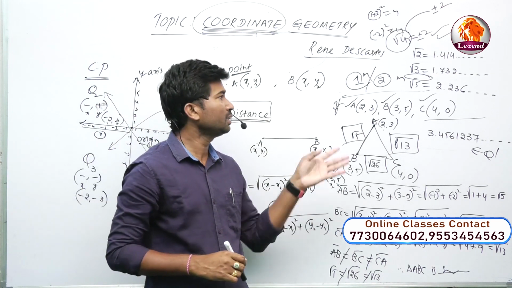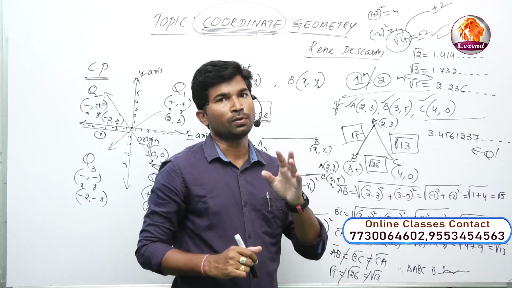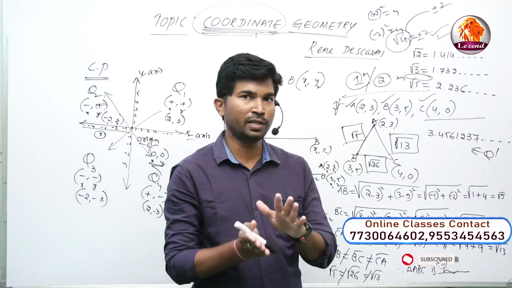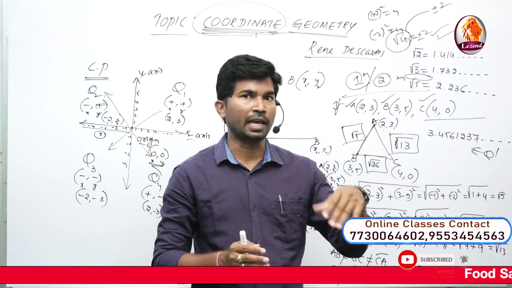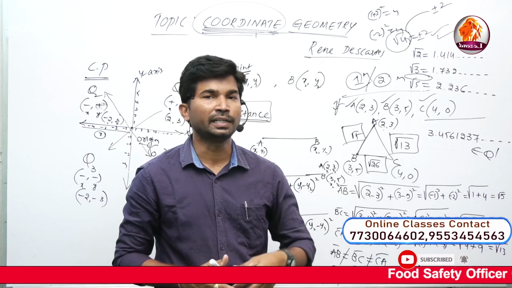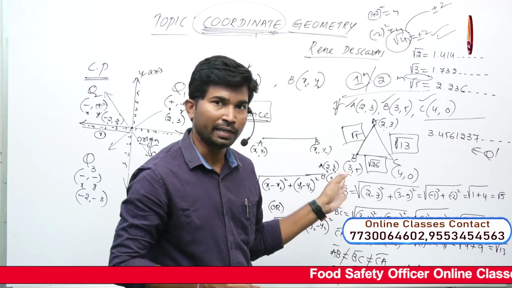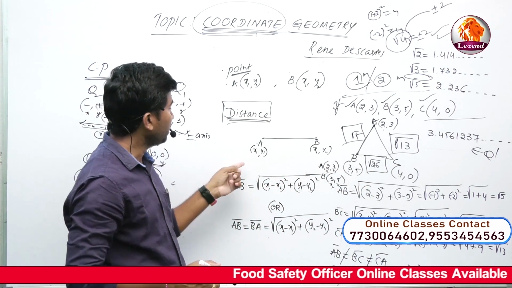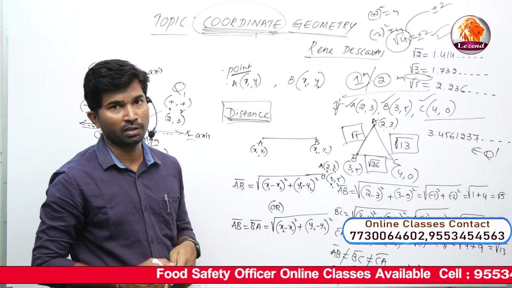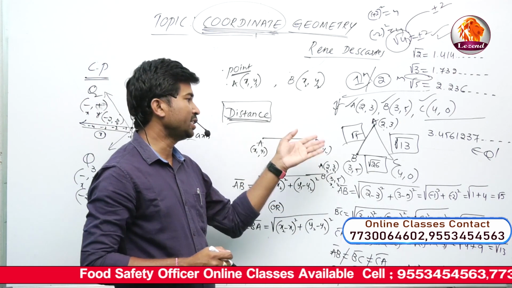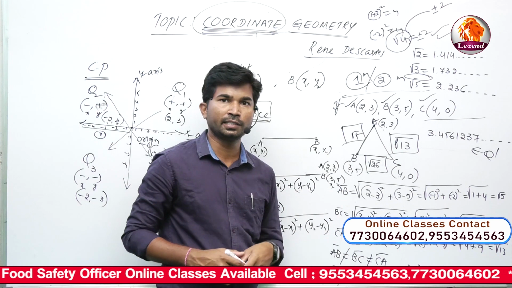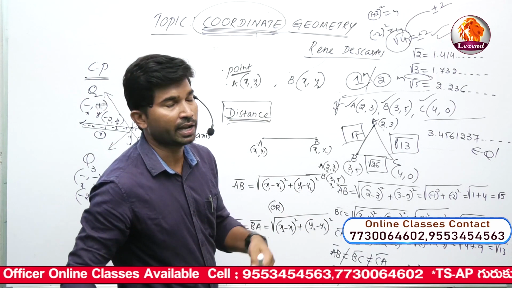Definitely in the SSC examination, they will give questions based on 3 points and 4 points. They will check whether the points satisfy some type of quadrilateral or type of triangle, using the distance formula. So we definitely need to learn the distance formula. If you know the distance formula, then we can check whether it is a square, a rectangle, or what type of triangle it is.